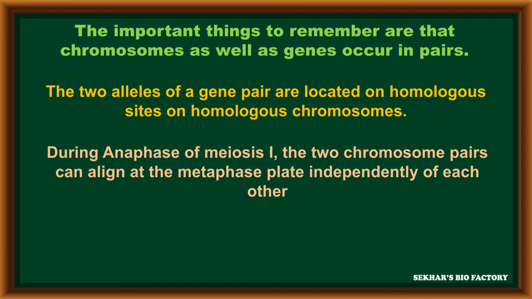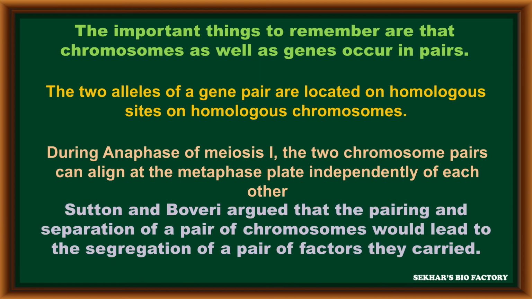During anaphase of meiosis 1, the 2 chromosomal pairs can align at a metaphase plate independent of each other, and Sutton and Boveri argued that the pairing and separation of a pair of chromosomes would lead to the segregation of a pair of factors they carried. That means, due to the allelic pair on homologous chromosomes, just as the chromosomes are separated, in a similar way alleles can also be separated.